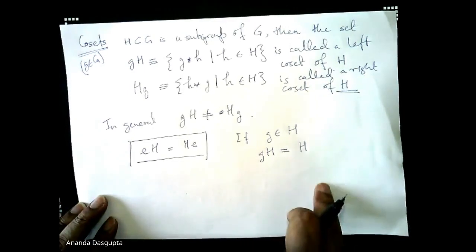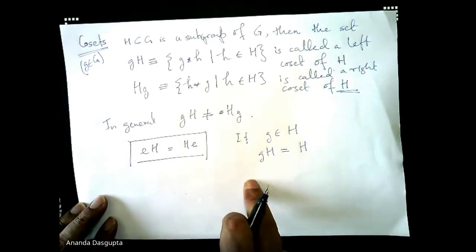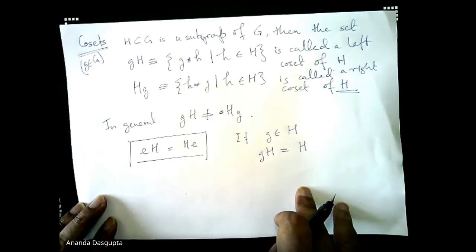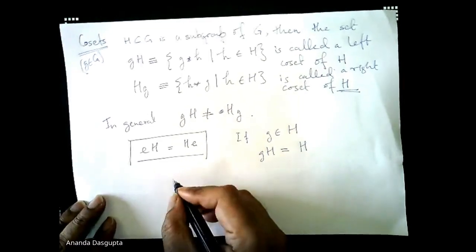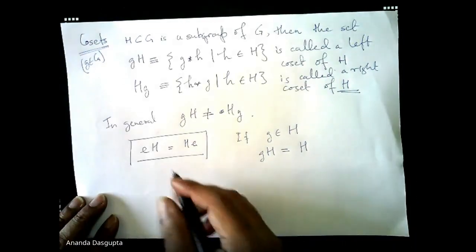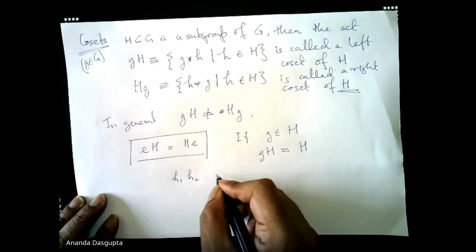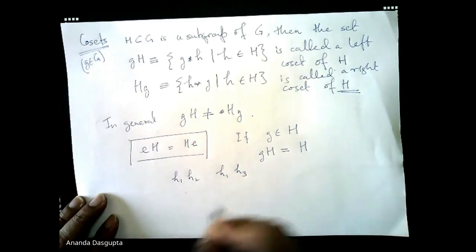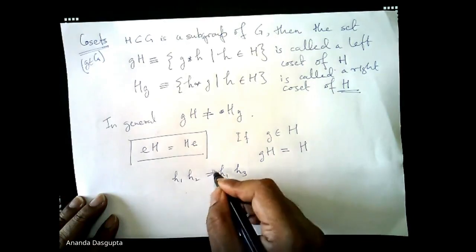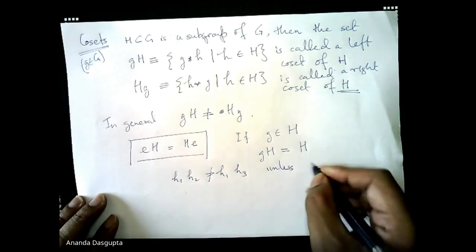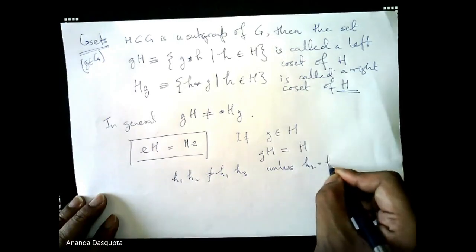That gH is the same as H essentially depends on the rearrangement theorem. Or simply speaking, you can never have repeats. That is, g h2 and g h3 cannot be equal unless h2 equals h3.